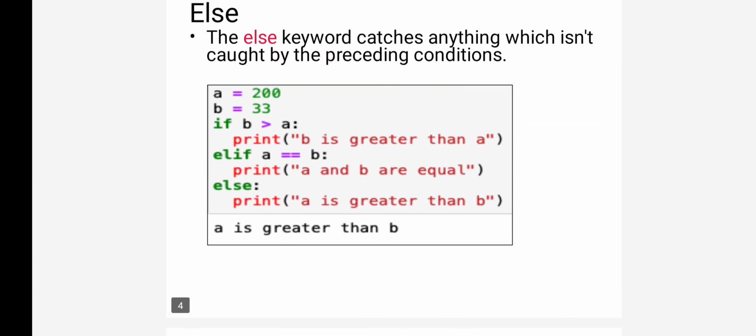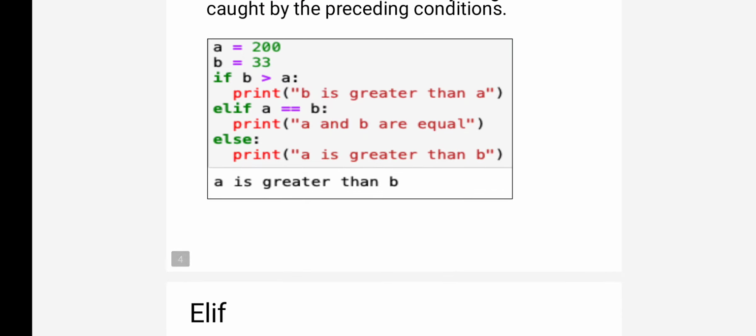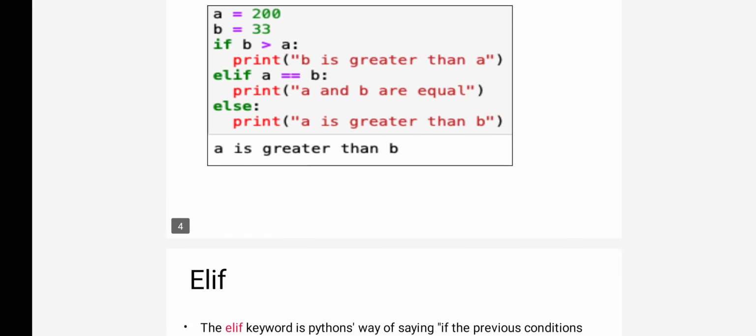So consider this example: a is equal to 200, b is equal to 33. We are checking whether b is greater than a. If this condition is true, see, we are indenting the statement. If this condition is true, it is going to print b is greater than a. Else, if this condition becomes false, what are we going to do? It is going to check the next condition, that is elif a is equal to b, whether the a value is equal to the b value. If this condition is true, the statement under this condition will be executed.